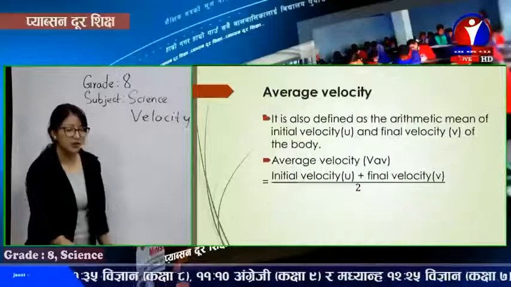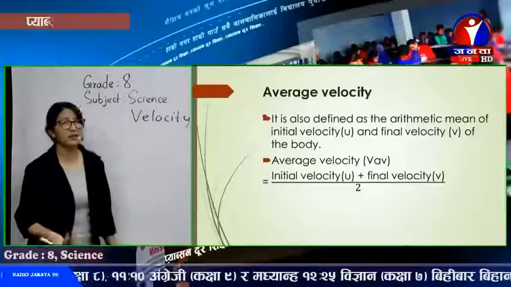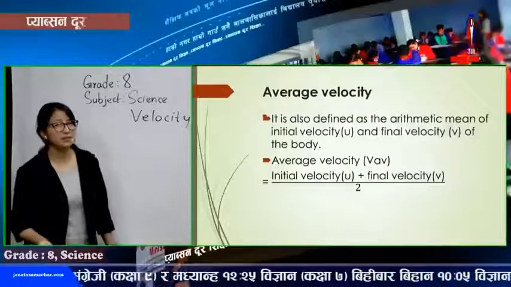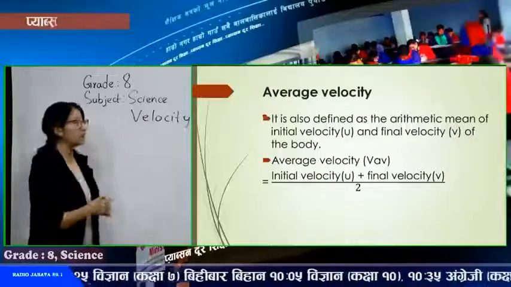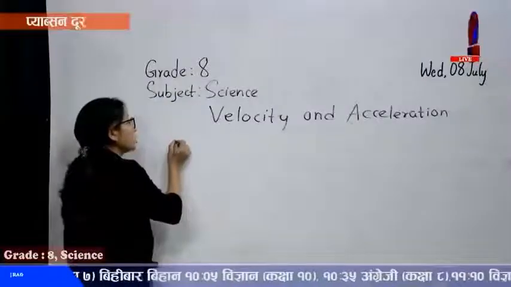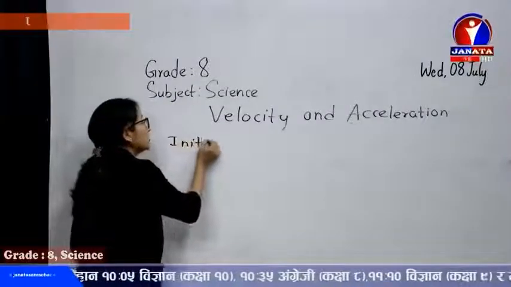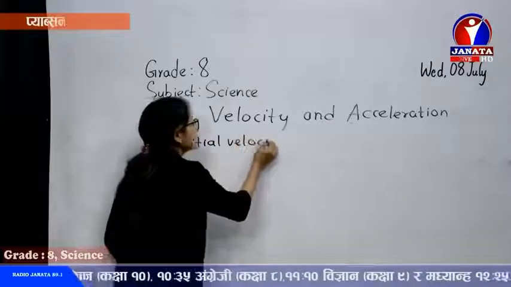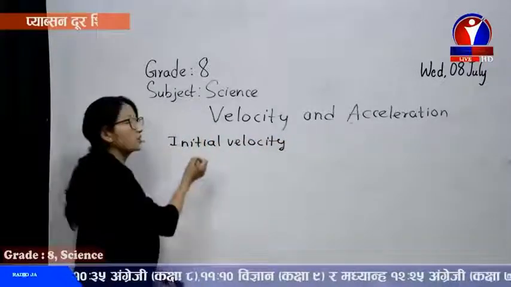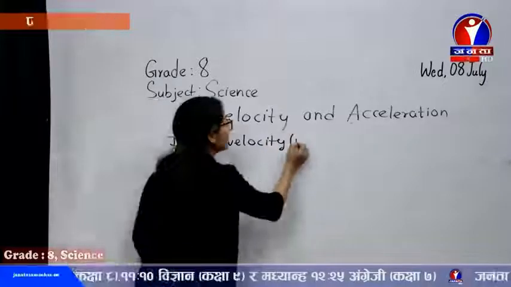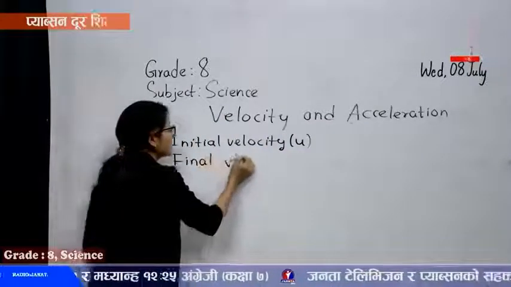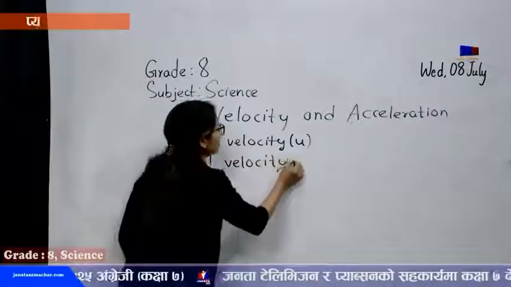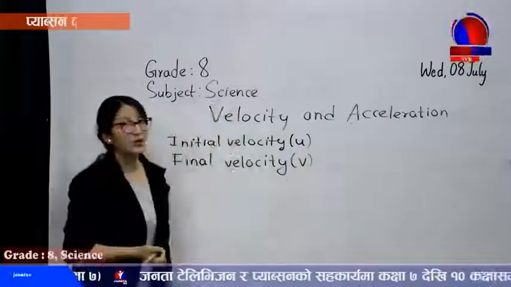Now we are left with the last one. Average velocity, I've already said, is the arithmetic mean. Suppose a vehicle gets started and in the beginning it's traveling with a velocity. We all know the initial velocity, the first velocity, the beginning one, is denoted by U. And as it goes on moving, the finally recorded one, the final velocity, is denoted by V.